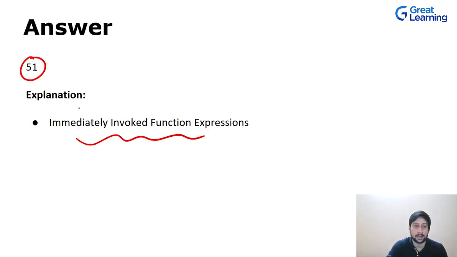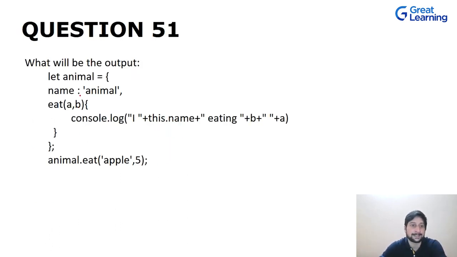Okay, now let's move on to our next question, in which we have this object over here which is animal, defined with the help of the let keyword. In this we have two properties, name and eat. Then we are calling this eat method with the help of this object, which is animal, and this method is a function, and we are passing in two arguments, one is apple and another is 5. Now what will be the output?